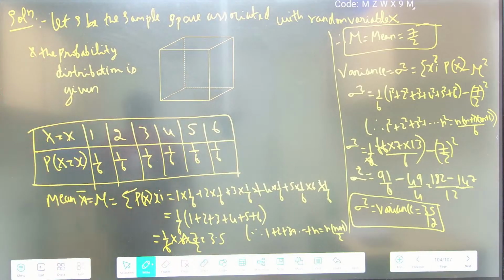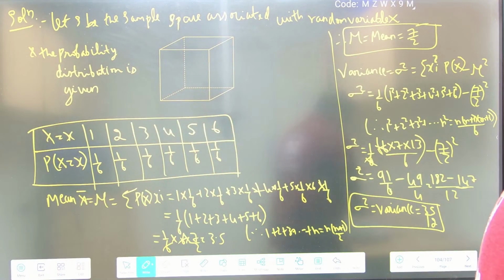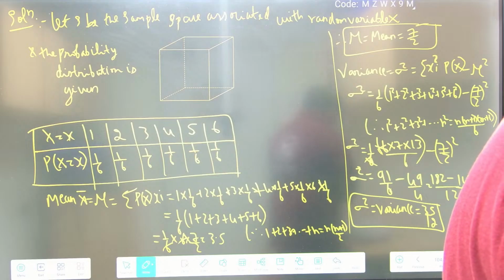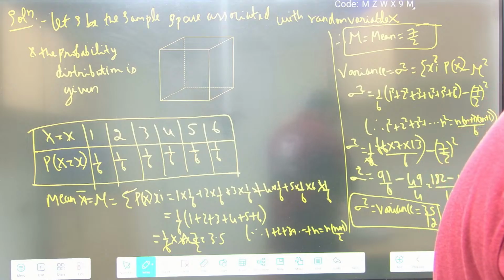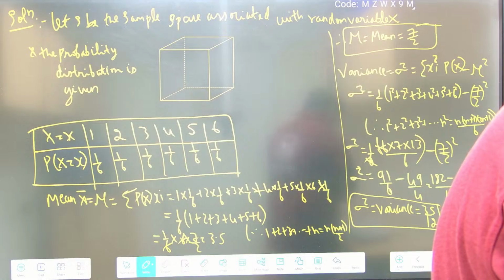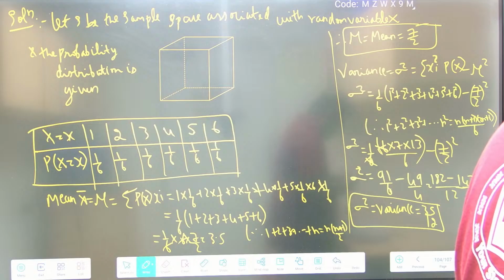Clear? This is the way you have to solve this question, friends. Alright? Okay, let us take up one more question. I think we have solved almost 4 questions. Let us solve one more question of this type. Everywhere they are asking the value of k, the value of c, the mean and variance, and they are asking probability in the range of x. That's it. So these random variable questions, you should not leave. Very important.